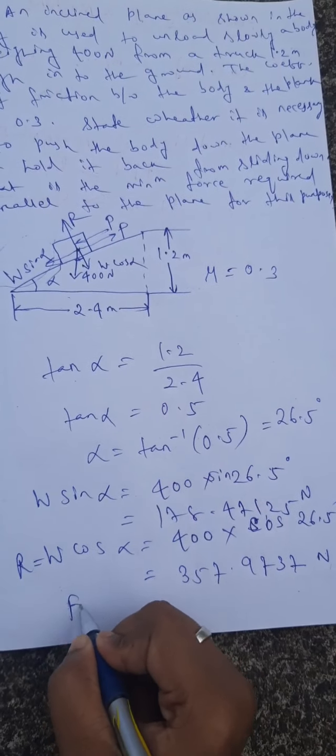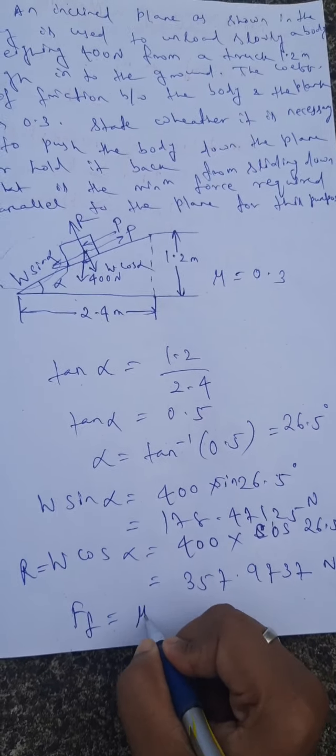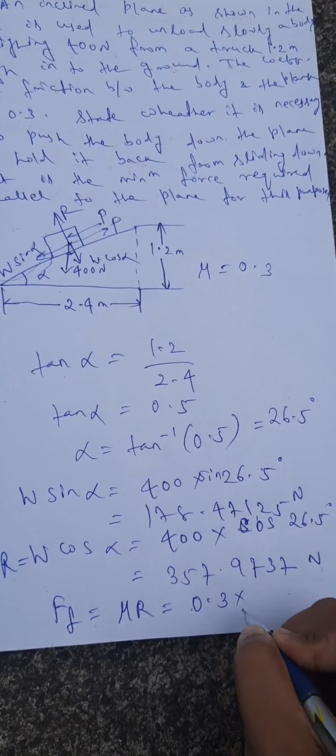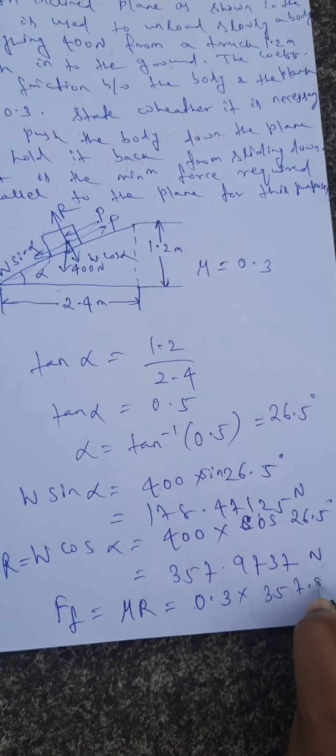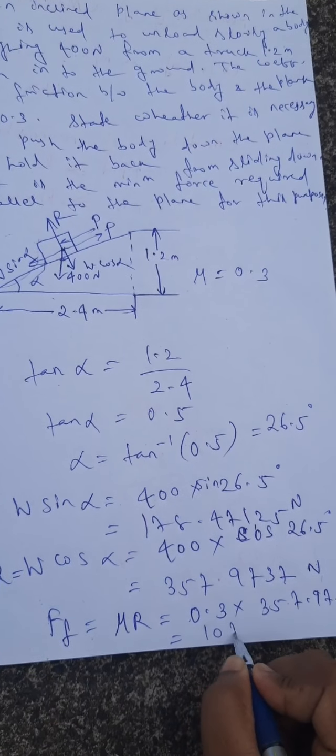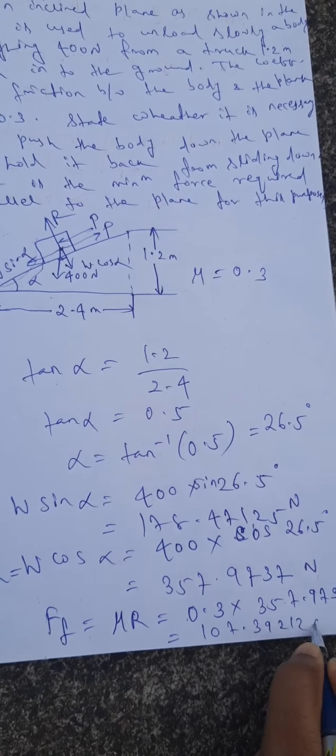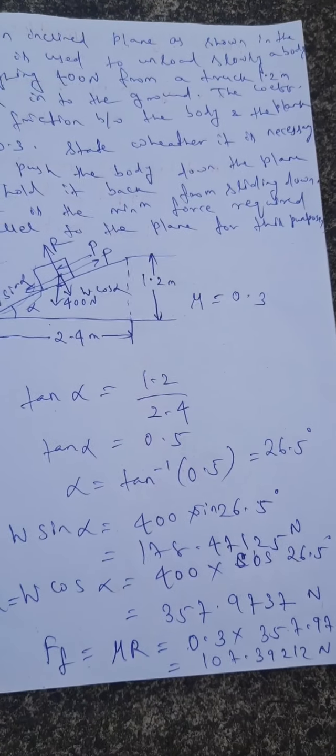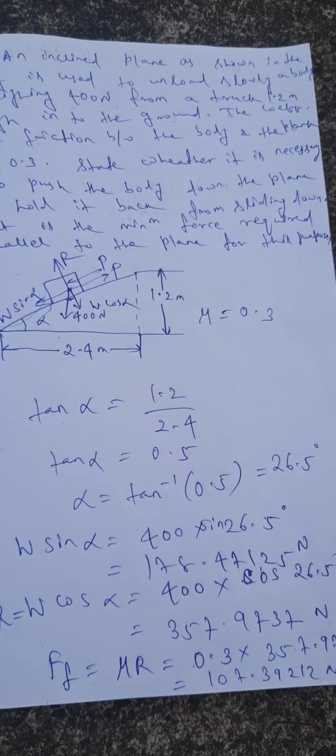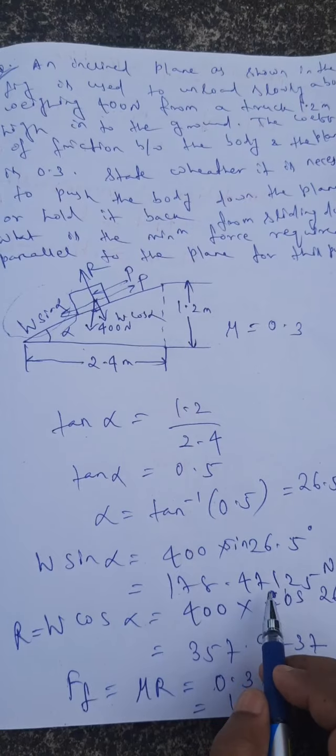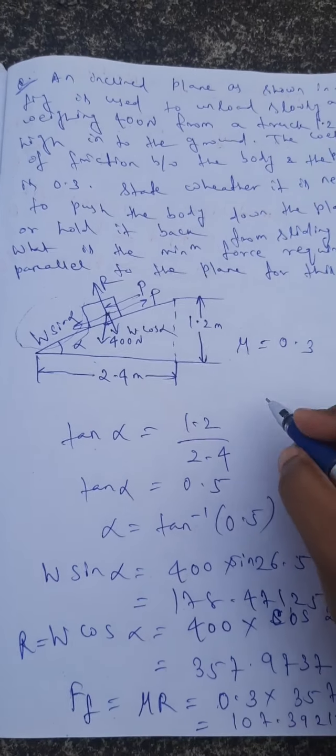So what is the value of frictional force? Frictional force is mu R, that is 0.3 into 357.9737. This value is 107.39212 Newton. So the frictional force value is 107.39212 Newton, and the value of W sin alpha is 178.47125 Newton.